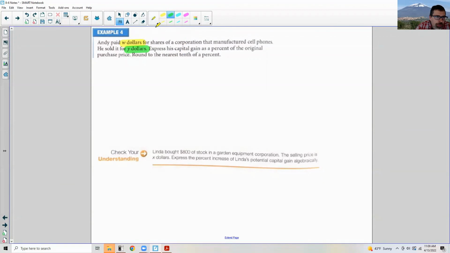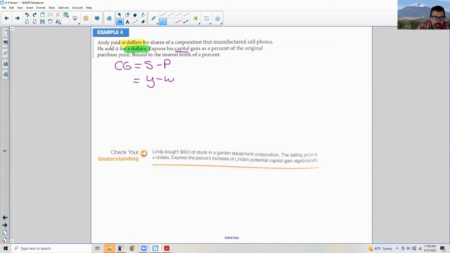Okay, so what we're going to do here is capital gain equals the sell price minus the purchase price. He sold it for Y dollars. He purchased it for W dollars.